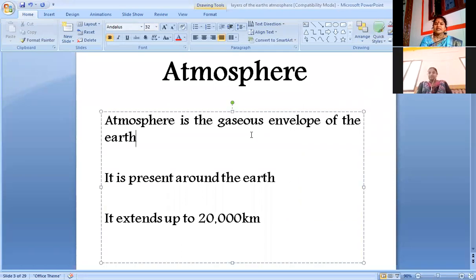What is atmosphere? Atmosphere is a gaseous envelope of the earth. It is present around the earth and it extends up to 20,000 kilometers in all the directions, north, south, northeast, northwest, southeast, southwest, like that. It extends up to 20,000 kilometers. Please take notes.